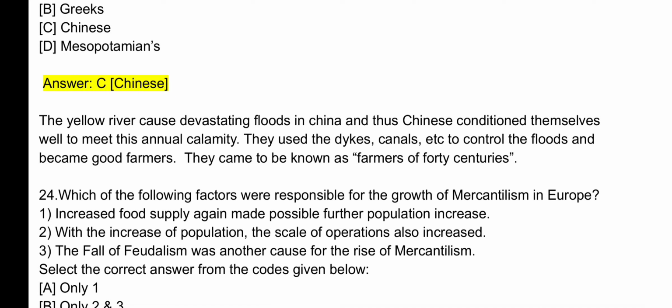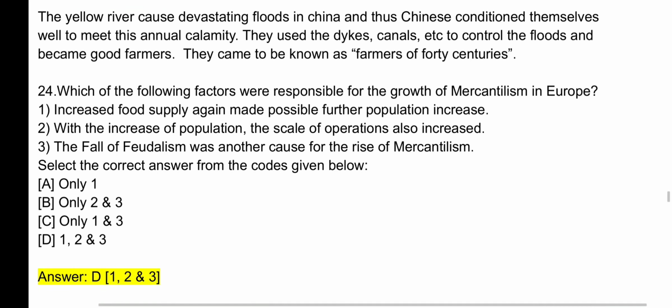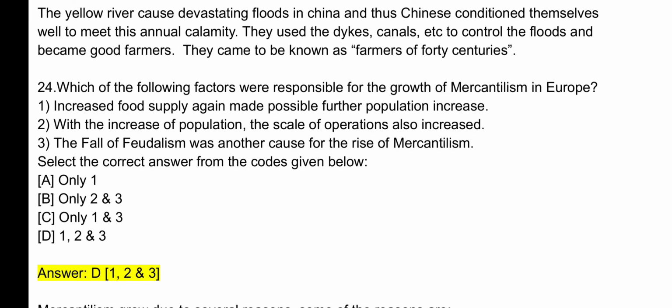Question number 24. Which of the following factors were responsible for the growth of mercantilism in Europe? Select the correct answer from the codes given below. So the answer is D. 1, 2 and 3.